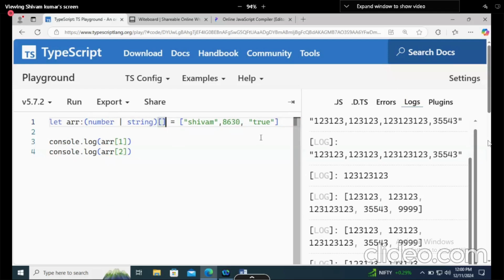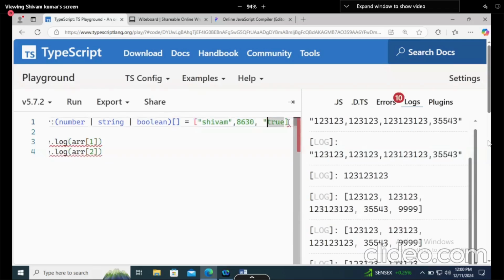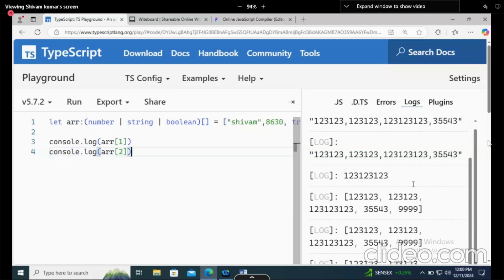These are called mixed arrays. Mixed arrays can store number, or they can store string, or they can store boolean also. So if I write boolean, they can store boolean also, and you can provide any boolean value. And now there is no error. They will work fine without any problem. Understood? Let's try to run all three now.